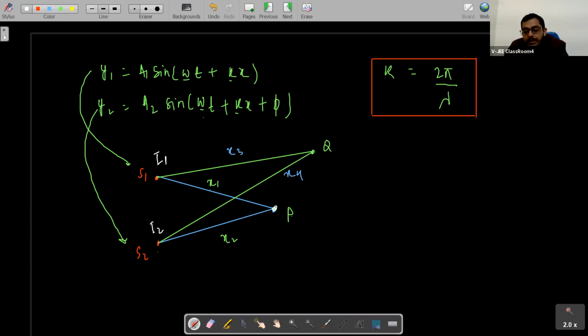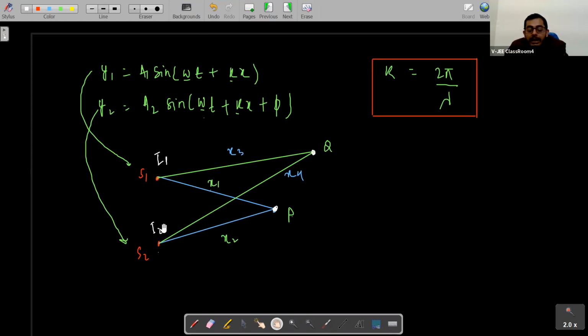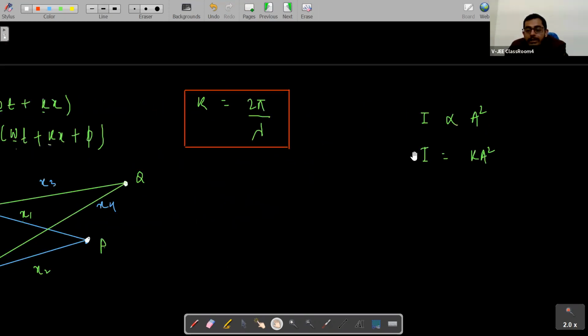I am saying that the resultant intensity at P and the resultant intensity at Q are different. That is what I am trying to prove here. I1 is the intensity emitted by source S1 and I2 is the intensity emitted by source S2. These two intensities are reaching this point, and we know that intensity is proportional to amplitude square.